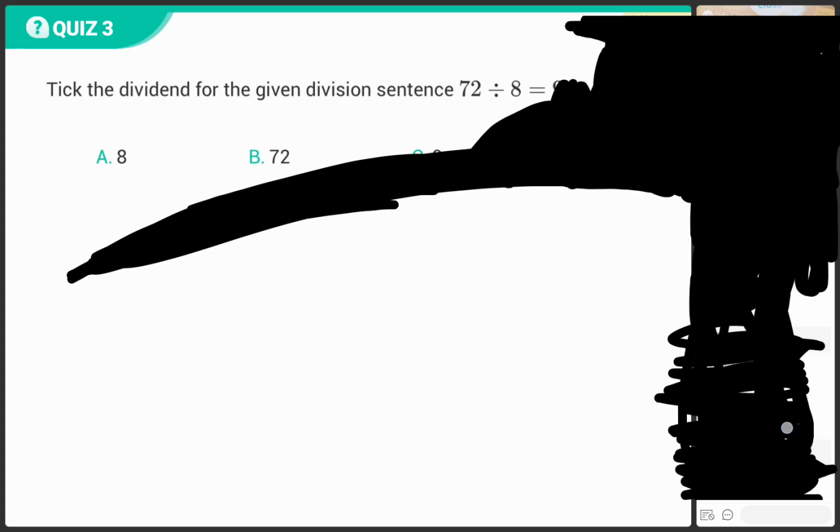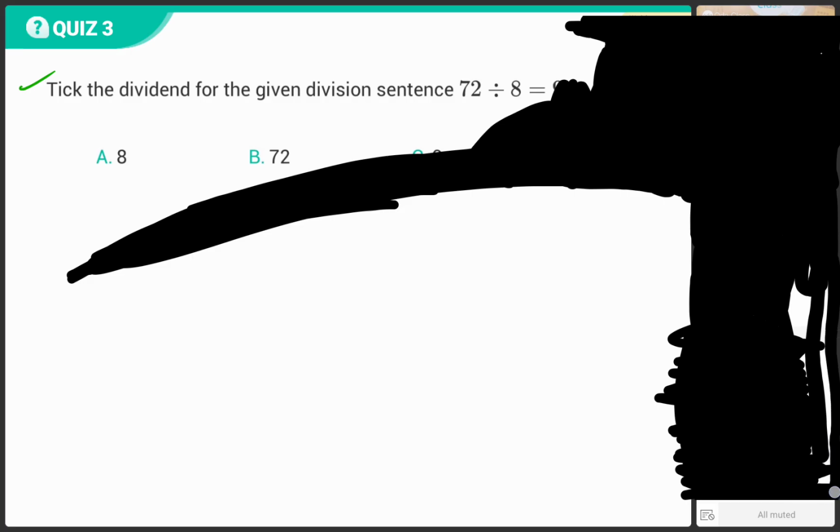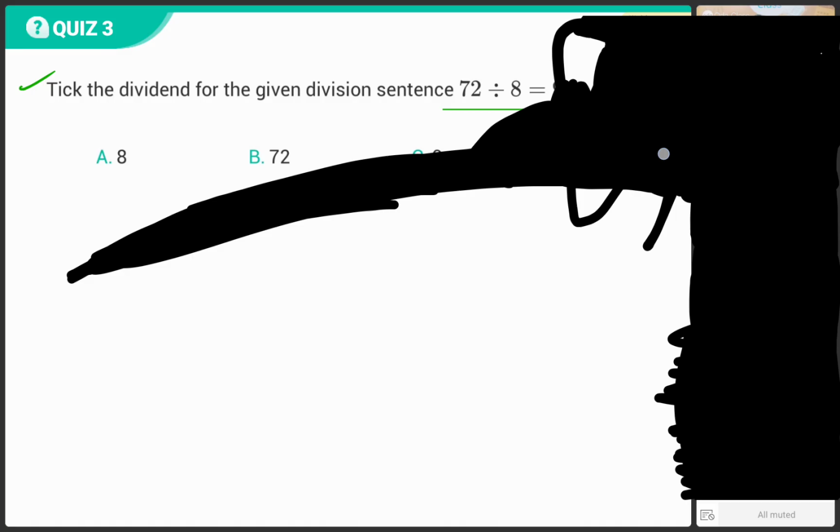Now, let us solve a question, because one mark questions like this come many times in your school examination, bacho. You have to take the dividend. I told you the dividend will always be the first number in the division sentence. Take the dividend for the given division sentence: 72 divided by 8 is equal to 9.